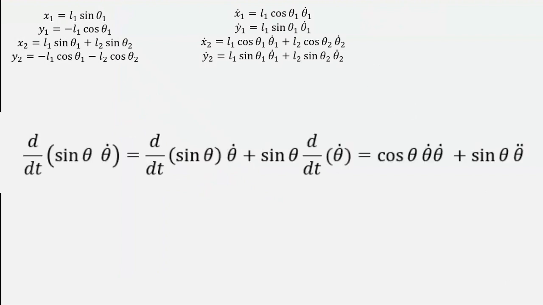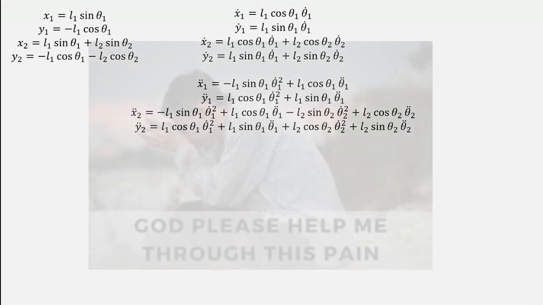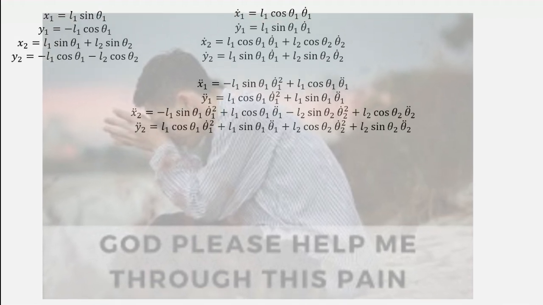Since x1 dot consists of two multiplied functions of time, the cosine term and the theta 1 dot term, we need to do the chain rule again, which will produce two terms in the final expression. We get minus L1 sine theta 1 times theta 1 dot squared plus L1 cosine theta 1 times theta 1 double dot. We apply the same thing for y1 and then the same thing for the velocities of the second bob, whose acceleration expressions are going to have four different terms. And you can already tell that the math involved from now on is going to be so much fun.